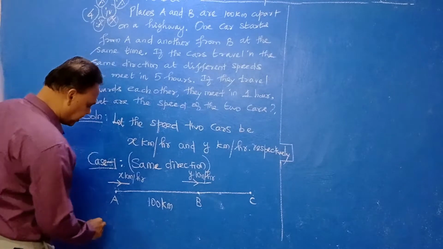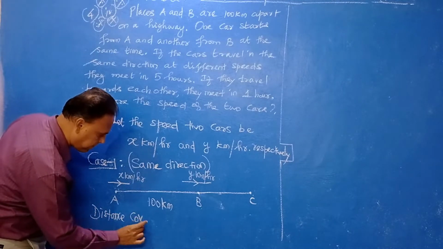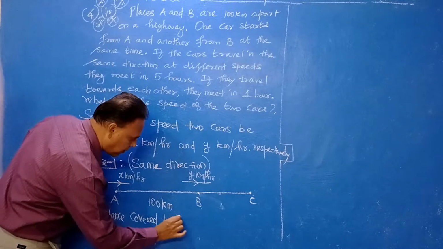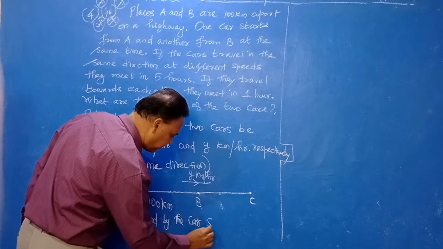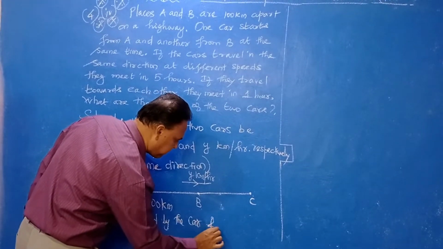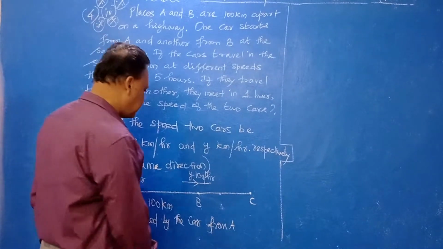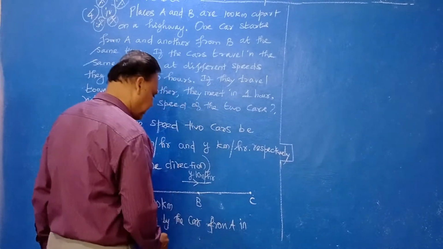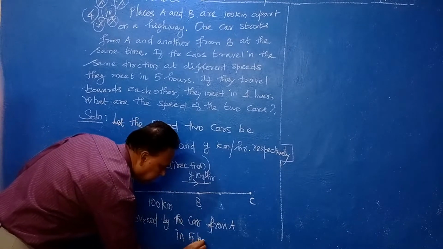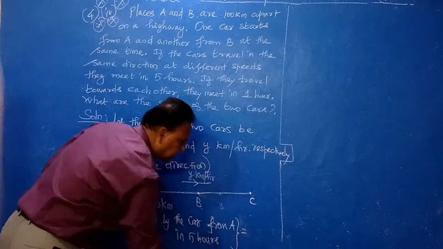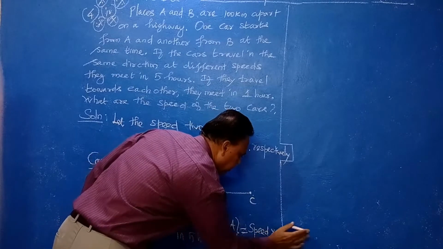Now, the distance covered by the car that starts from A in 5 hours is equal to speed into time.